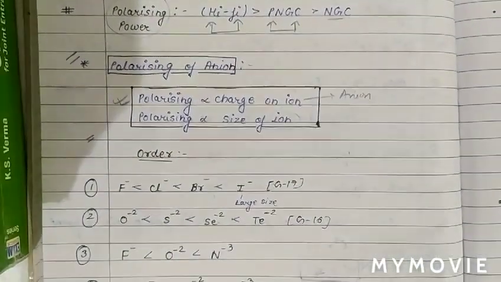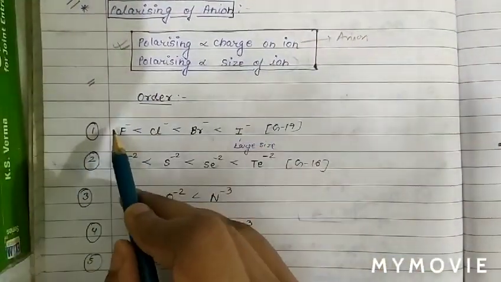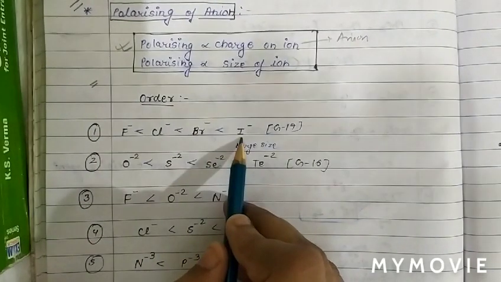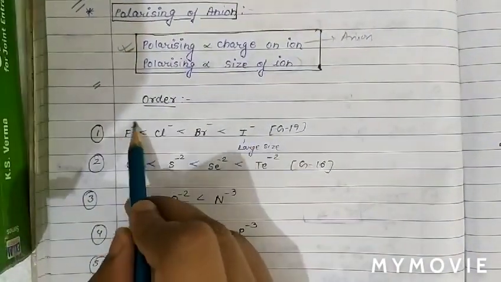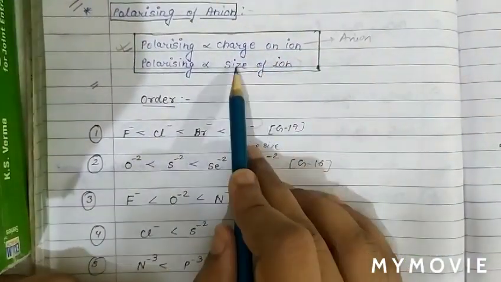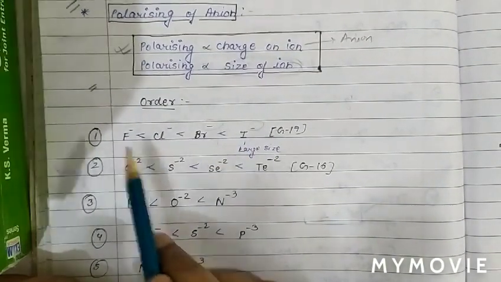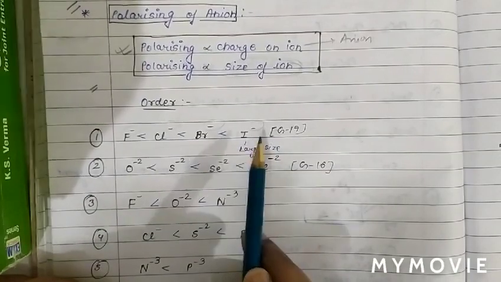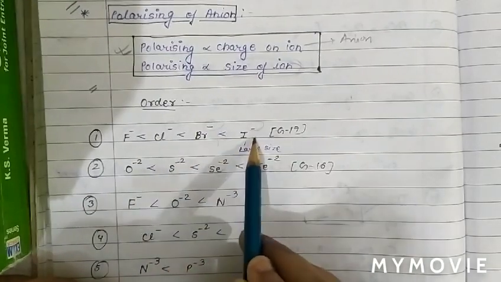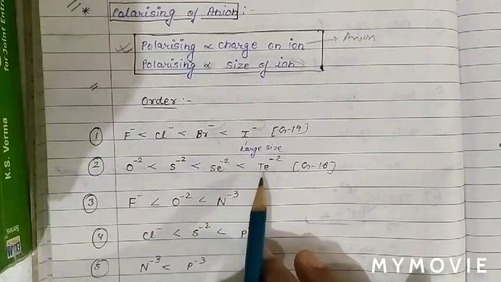Now we will compare some examples on this. See, F-, Cl-, Br- and I- ions are given. As we can see, the charge on the anions is the same. If the charge on the anion is the same, then we decide by size. As the size of the anion is increasing, fluorine has the smallest size, then chlorine, then bromine and then iodine. The higher the size, the higher the polarizing power. So the order of polarizing power is F-, Cl-, Br-, then I-. Now again, these are members of group 16 and size increases from oxygen to tellurium.